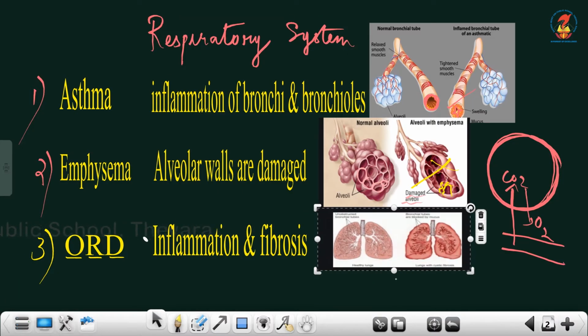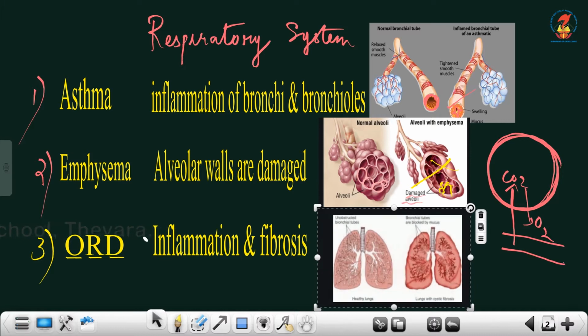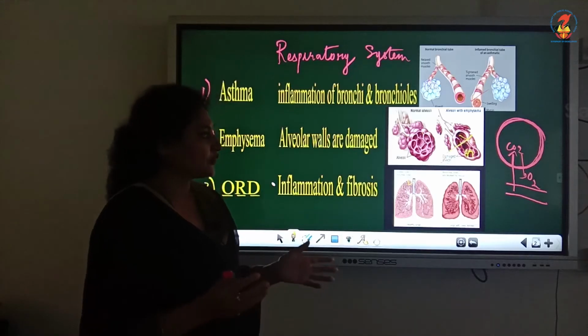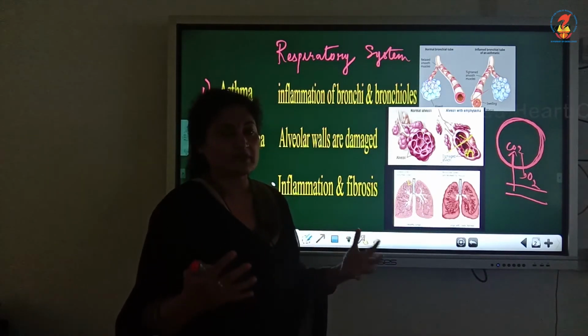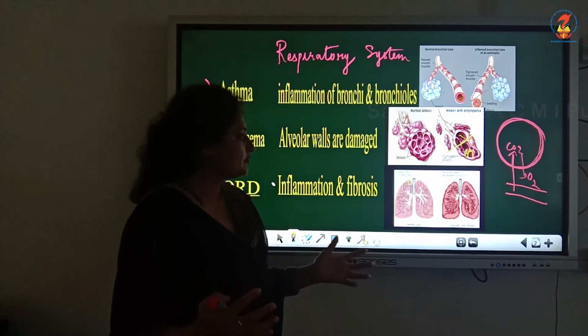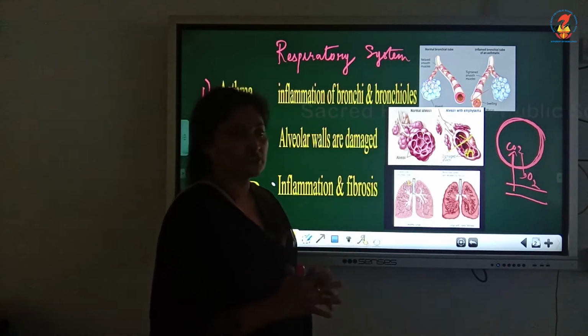So, zooming through a normal lung and the abnormal lung. See, in the normal lungs you can see the pleural membranes are very thin, and there are two pleural membranes with the pleural fluid in between, and because of the elasticity of the lungs, the vital capacity is high, tidal volume is high, and functioning is good.